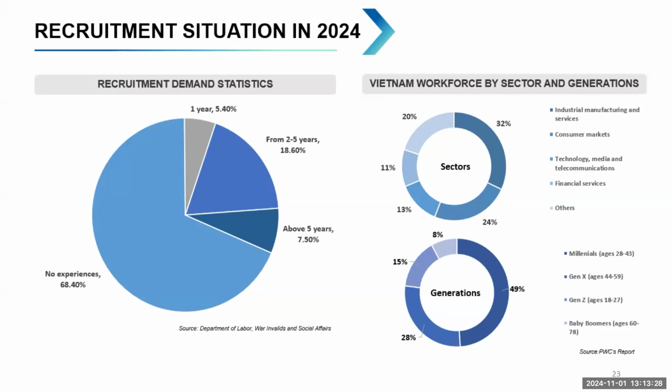The age that we already looked at, between 28 and 43, is about 50%. So it's a very good period to develop the economy and also to develop some business. And also Gen X is about 28%. Now maybe we get a little bit older, but it's still okay, and the age from 28 to 43 is still a good age for our labor.